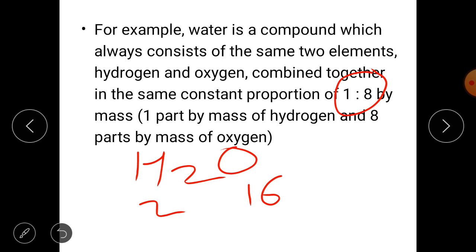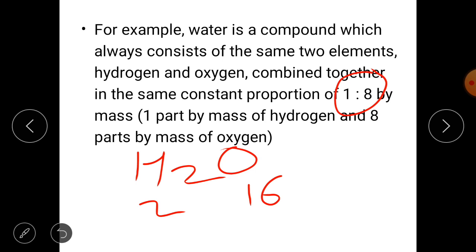Now according to this law, whatever the source of water, whether you get that water from a lake, from rain, from a river, underground water, or you have reacted hydrogen gas and oxygen gas in a laboratory and the water has formed, no matter, your water still has the chemical formula H2O and the ratio of hydrogen and oxygen by mass is 1:8.